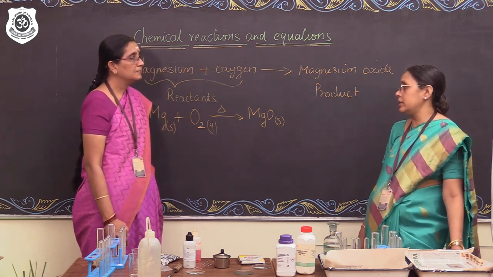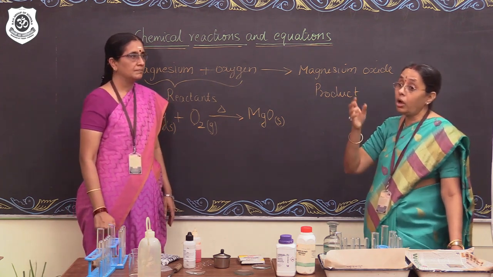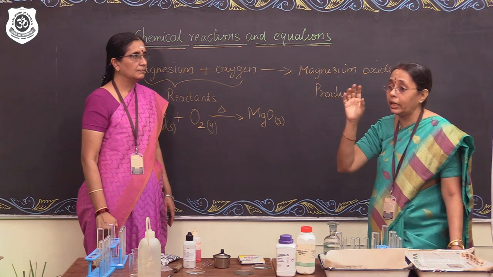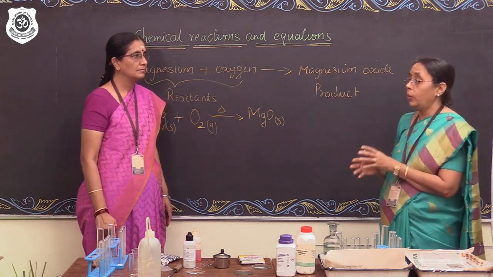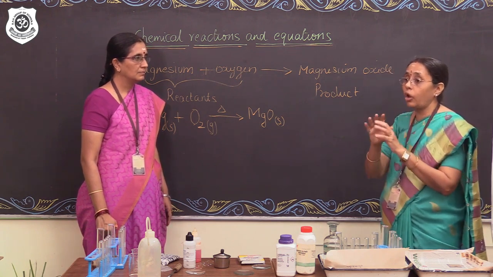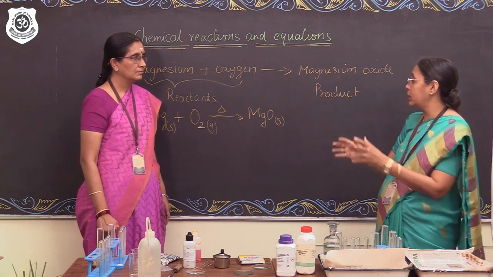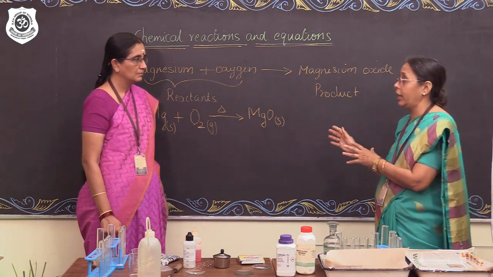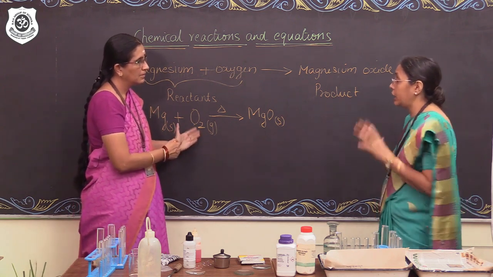In nuclear reactions, an entirely new element is formed because the nucleus of the element gets broken down, and new elements are formed. Whereas in a chemical reaction, the nucleus is not involved at all. It is only the electrons, the valence electrons, that are involved in a chemical reaction. So there is no change in mass when a chemical reaction takes place.